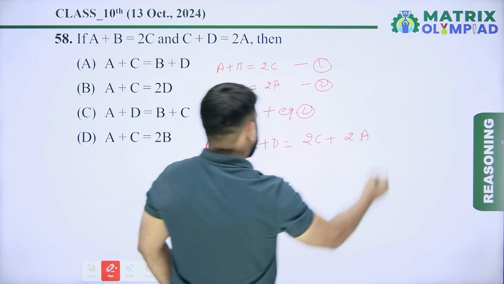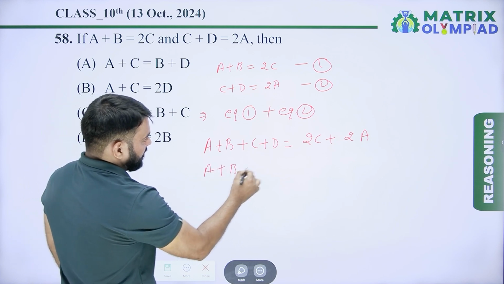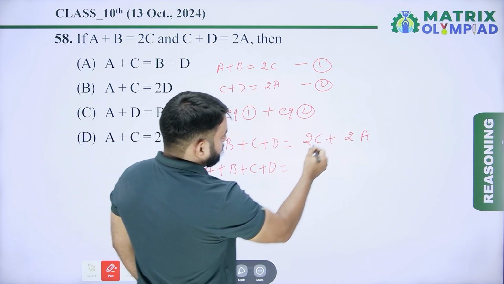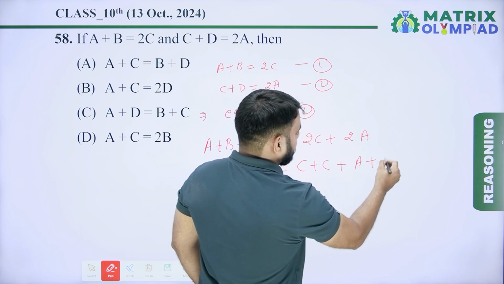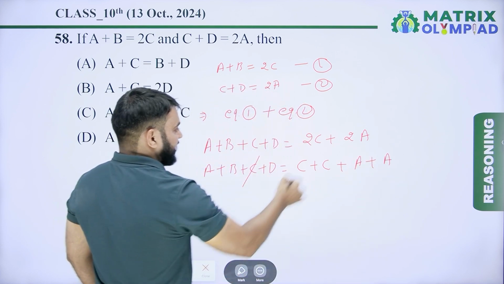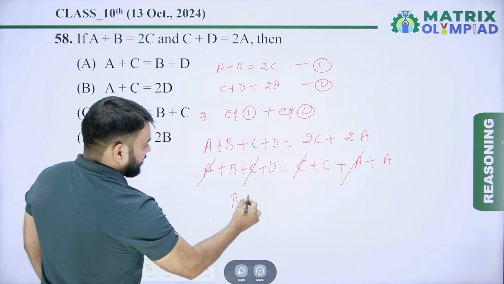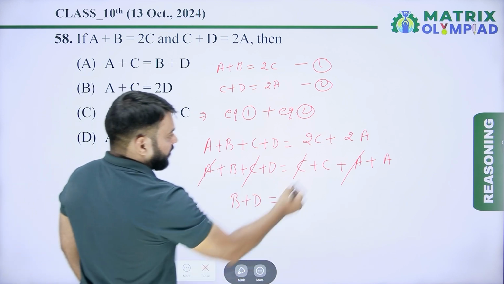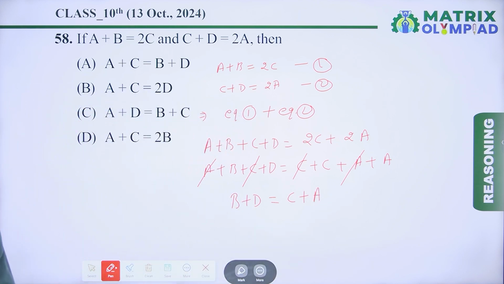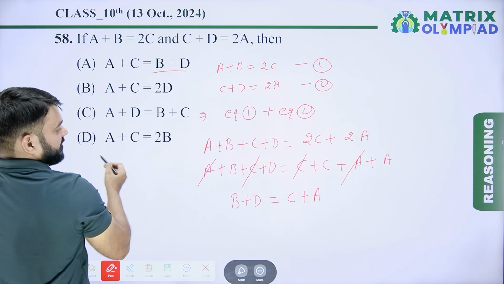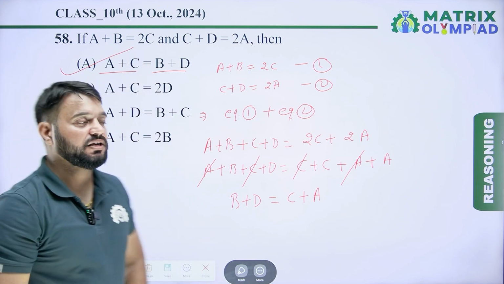2A. 2C plus 2A. So A plus B plus C plus D is equal to 2C plus 2A, it means C plus C plus 2A, it means A plus A. So एक C से एक C कैंसिल, एक A से एक A कैंसिल, so बच जाएगा B plus D इधर तो, और इधर हो जाएगा C plus A, B plus D plus C plus A, B plus D is equal to C plus A. It means option A is the correct answer of this question.